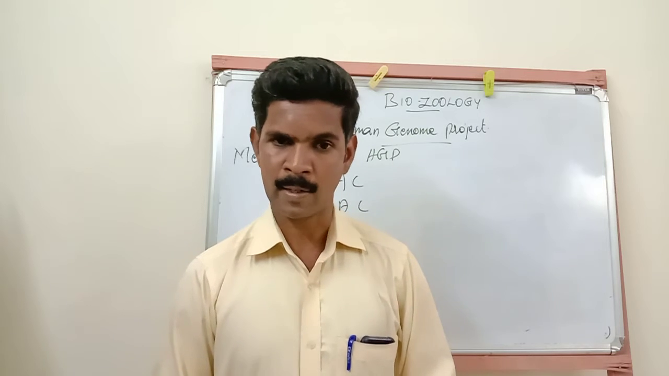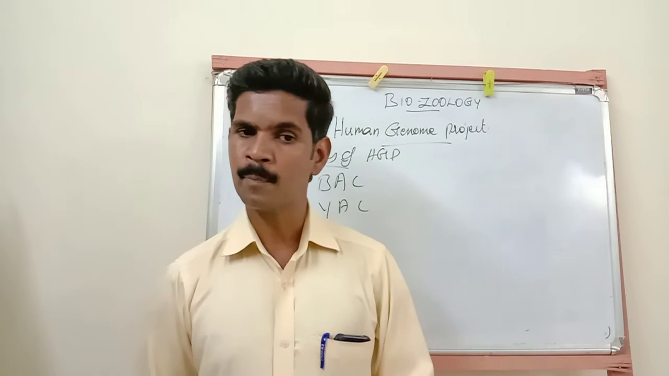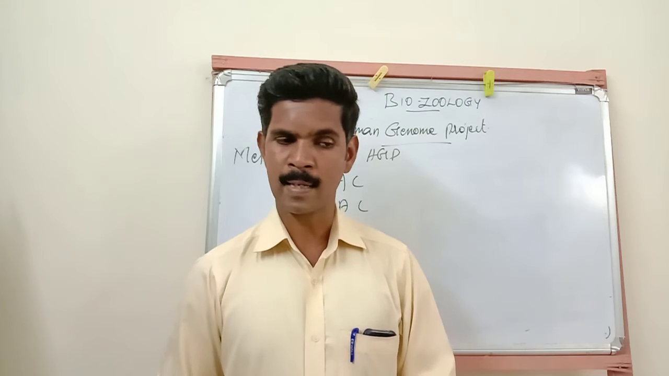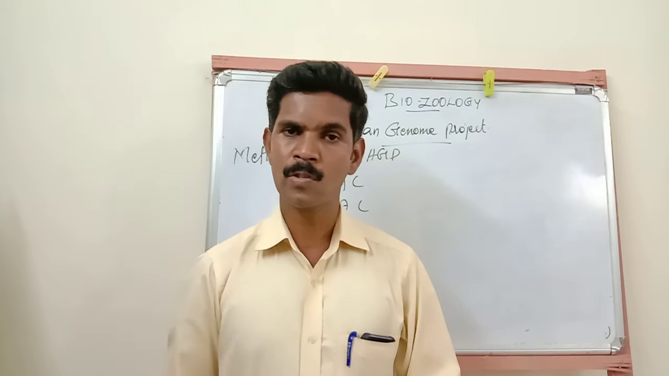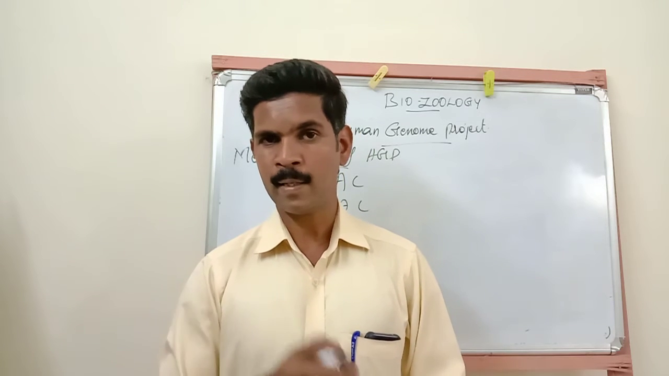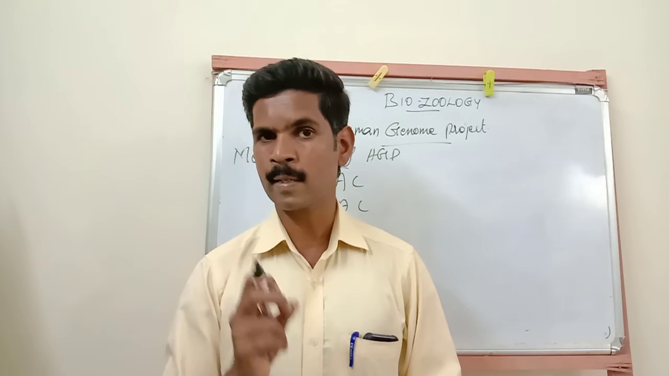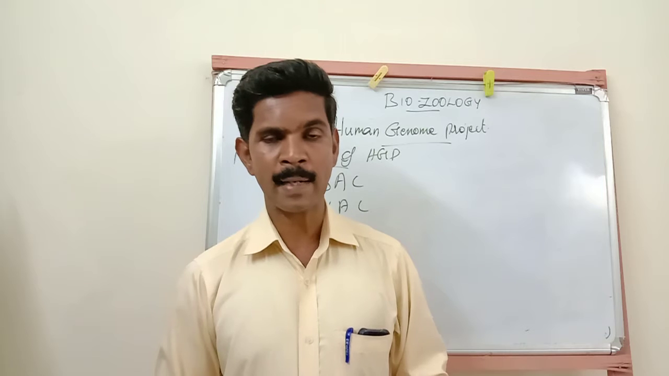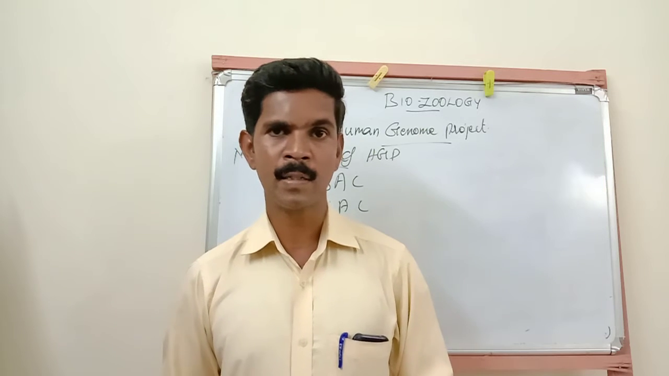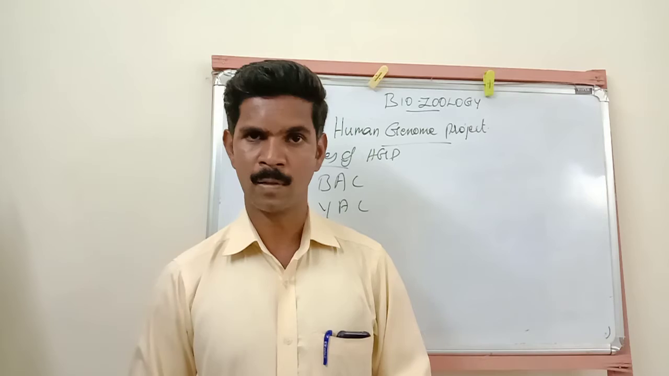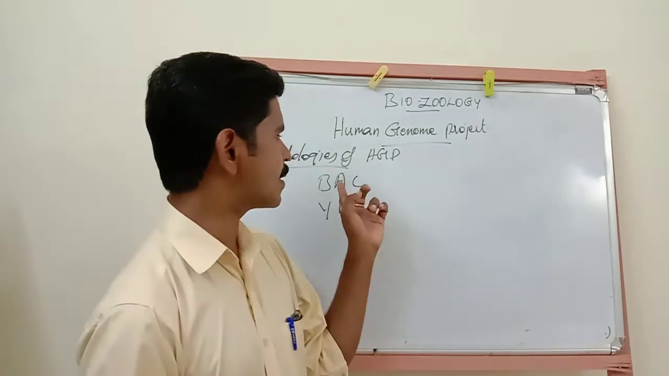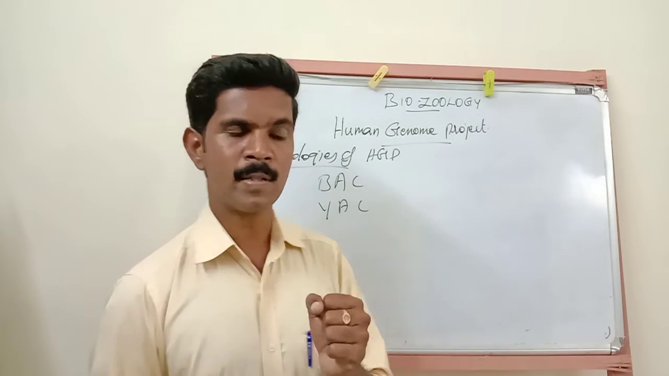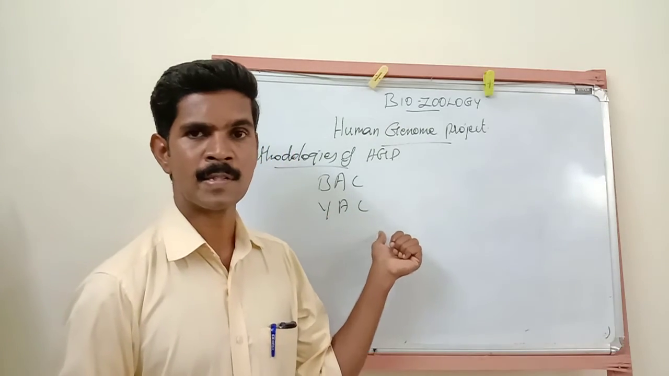In sequence annotation, what are they doing? First, the total DNA is isolated from the cell. Then the DNA molecules are converted into small-sized fragments. Then these fragment copies are cloned by using proper hosts and vectors. In some techniques bacteria are used as a vector, in some techniques yeast is used as a vector. If it is bacteria, it is called BAC, bacterial artificial chromosome. If yeast is used, it is called YAC, yeast artificial chromosome.